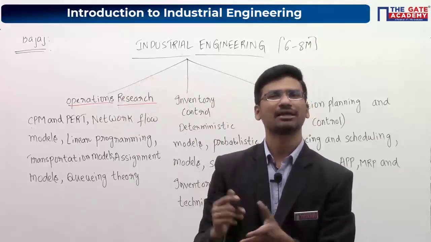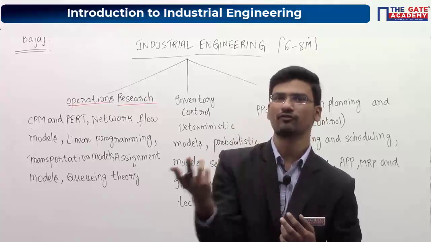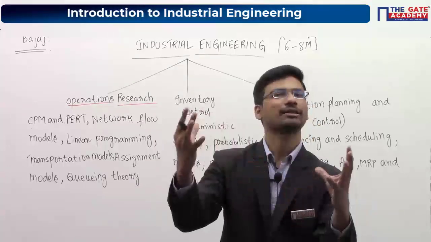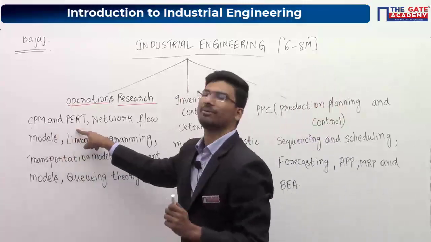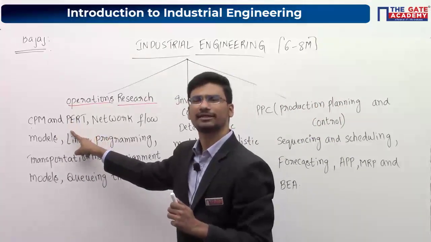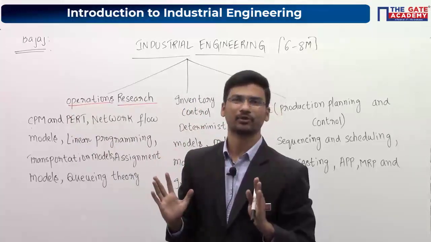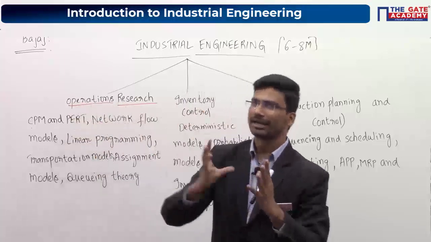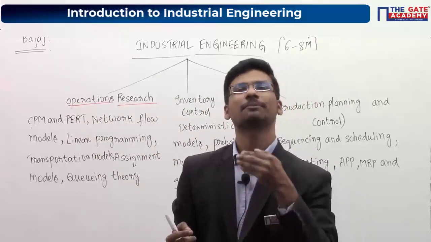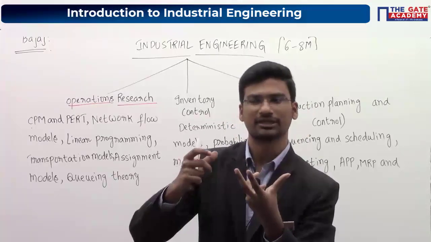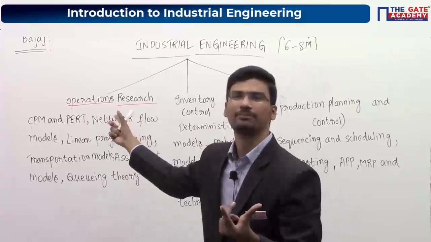Okay, let us say assembling a bike is a project, okay. Now you have to complete that project in a minimum amount of time. How do you assemble all these components in minimum time? You can do that with CPM and PERT. Use this mathematical tool and technique, and you can assemble all those components in minimum time, okay. Not only bike assembly, any project, okay. If you have any project, you can find the minimum completion time of the project using CPM and PERT.